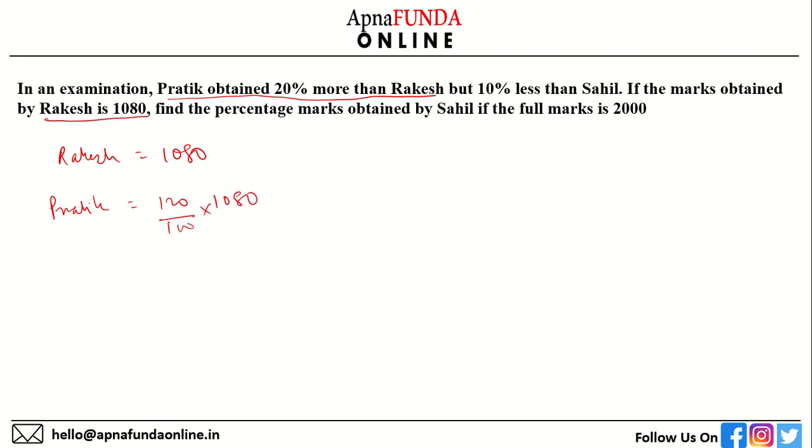That is 120 by 100 into 1080. I hope you are able to follow. 20% more than what Rakesh got. So this gives me 1296. So this is what Rakesh got, 1080, and Pratik got 1296. Now what Pratik has obtained is 10% less than Sahil.